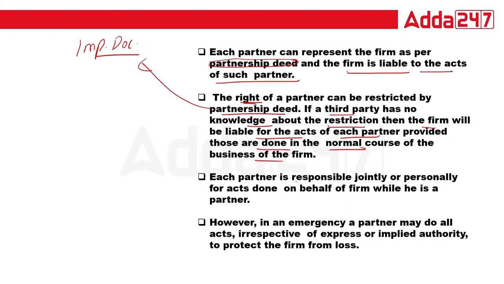Each partner is responsible jointly and personally for the acts of the firm, because we know that mutual agency applies between them. In an emergency, a partner may do all activities, whether express or implied, to protect the firm from loss.